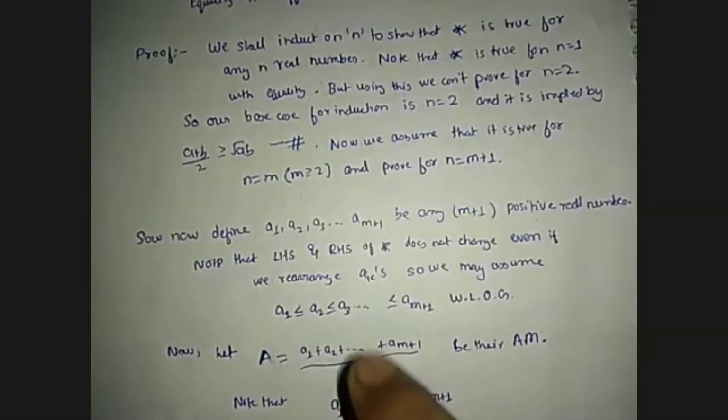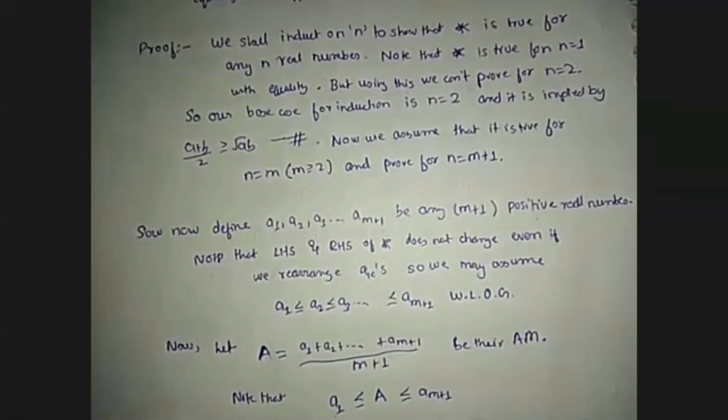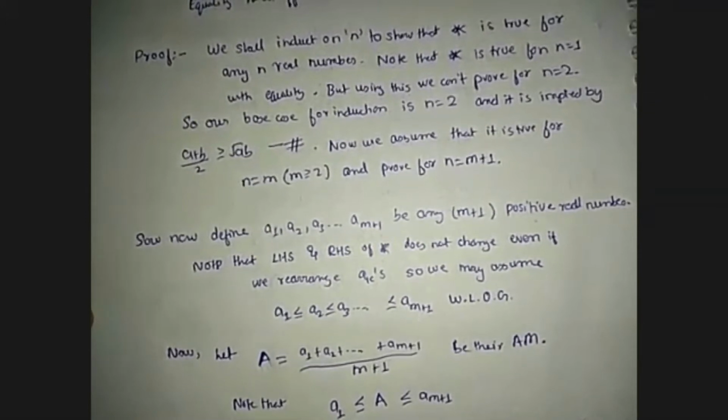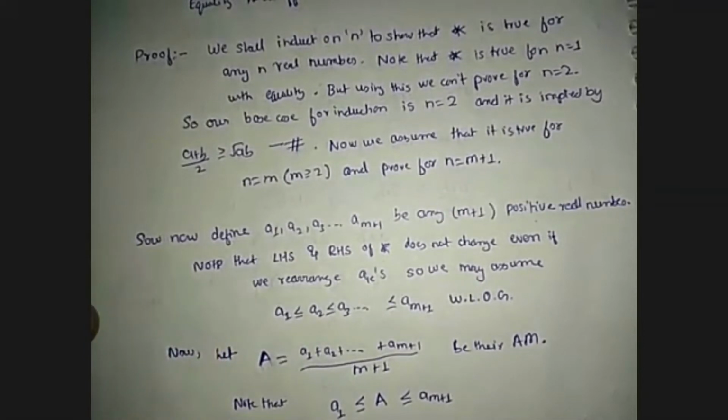So I'm going to define a1, a2, a3 up to a(m+1) to be any m plus 1 positive real numbers. Note that the LHS and RHS of the star inequality do not change even if we rearrange the numbers, so we may assume that a1 is less than or equal to a2, less than or equal to a3, up to less than or equal to a(m+1). So we can rearrange.